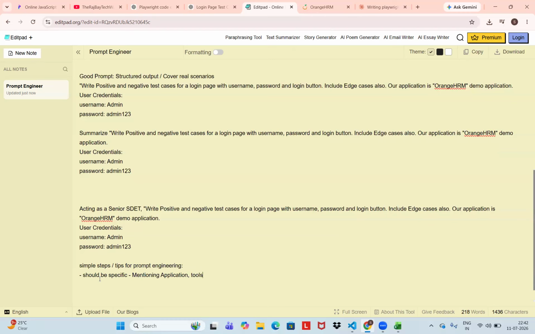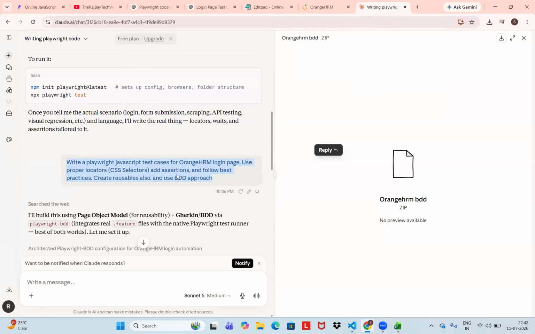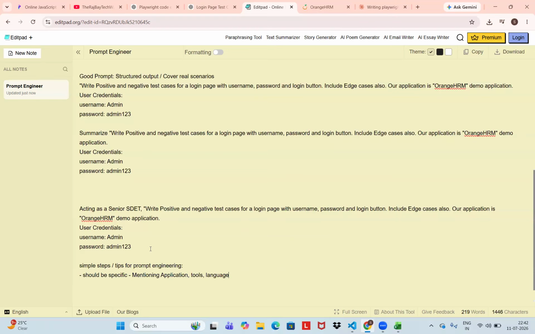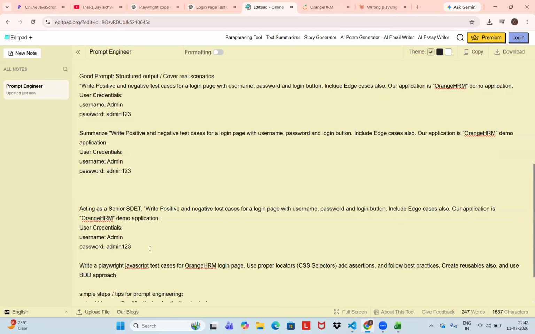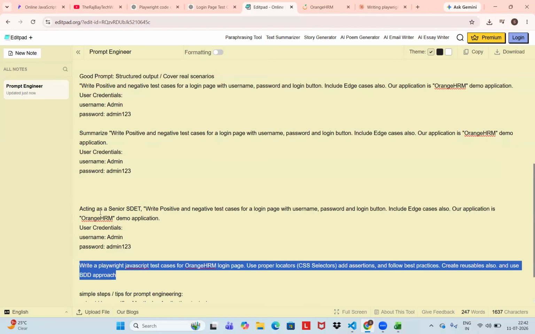Even for automation we will mention a language also, like JavaScript. Even that also, I'll copy the automation one. Copy this. Copy this also. This is a manual prompt, and this is an automation prompt.